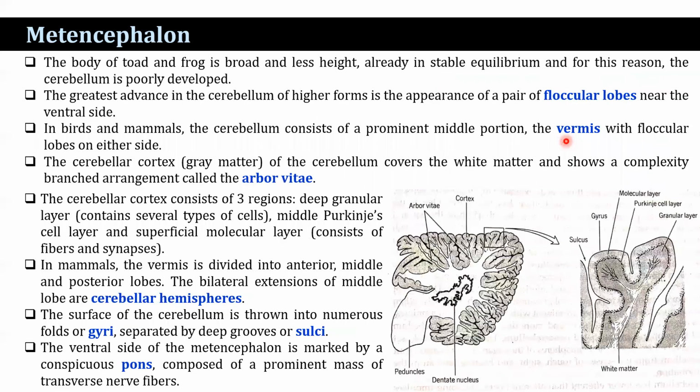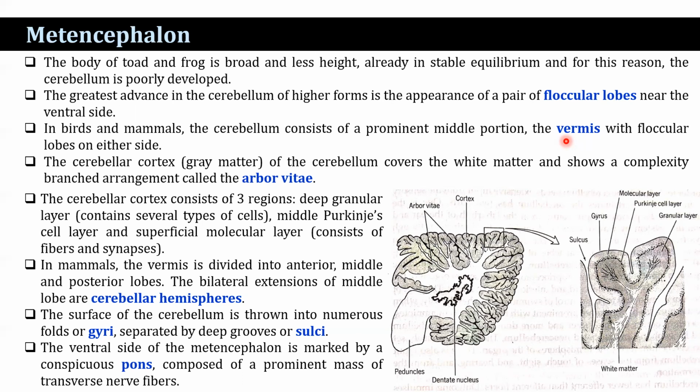The body of the toad and frog is broad and less weight, already in stable equilibrium, and for these reasons the cerebellum is very poorly developed. The greatest advance in the cerebellum of the higher forms is the appearance of a pair of floccular lobes near the ventral sides. They correspond to the auricular lobes of fishes and first appear in the crocodilians. In birds and mammals, the cerebellum consists of a prominent middle portion, the vermis, with floccular lobes on either side.